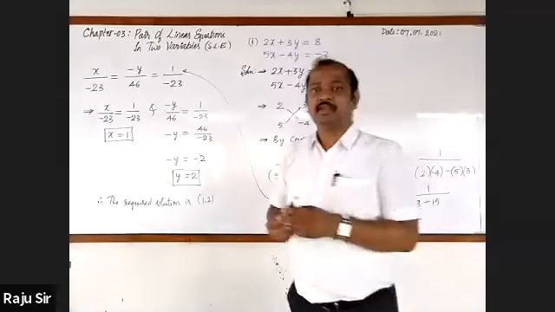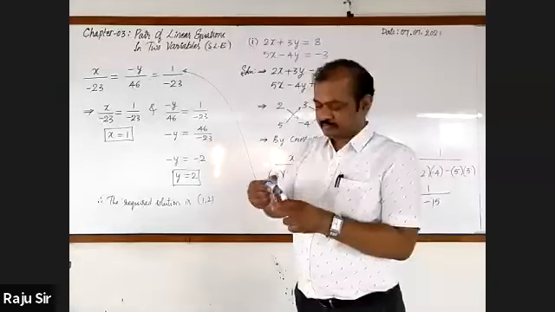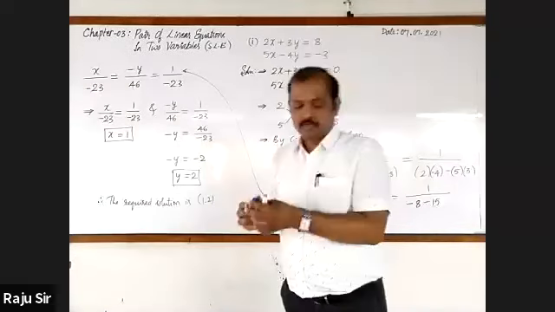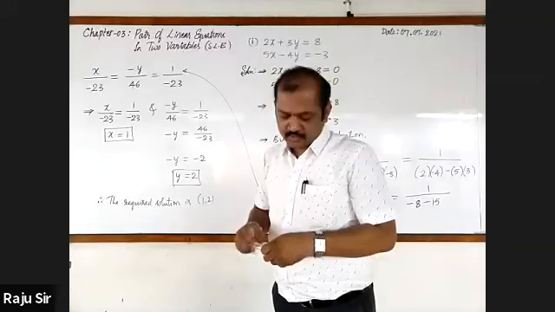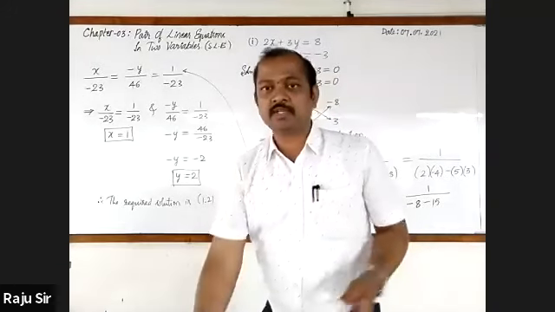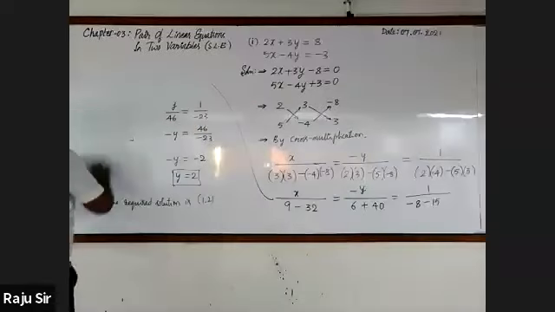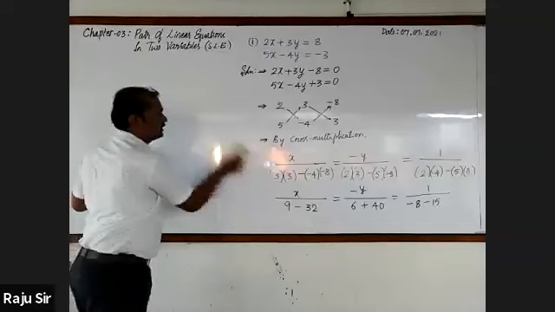Okay. Now let me go for taking another problem. Simple one. This was given in the examination for 2 marks. Second one.